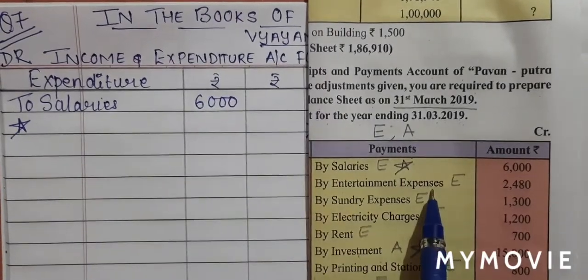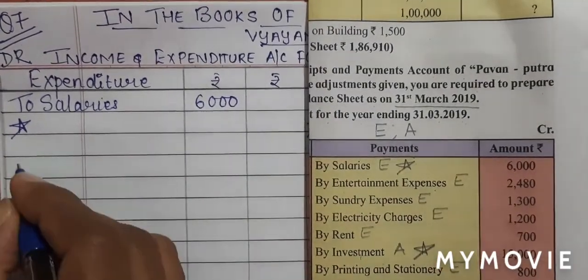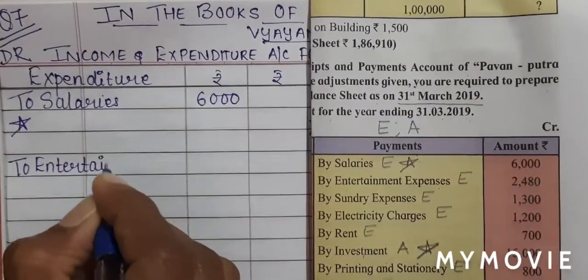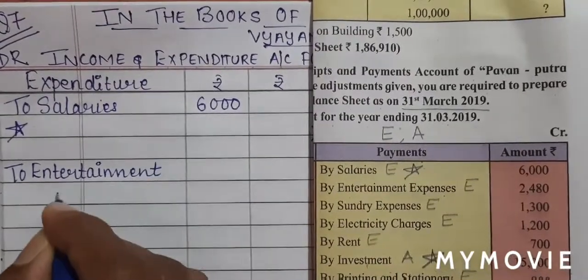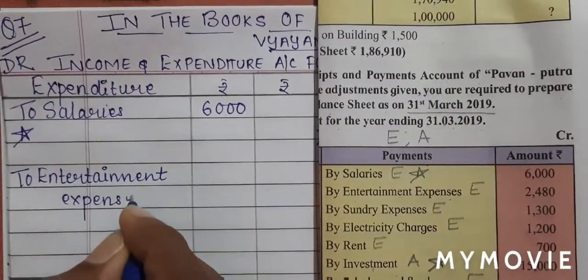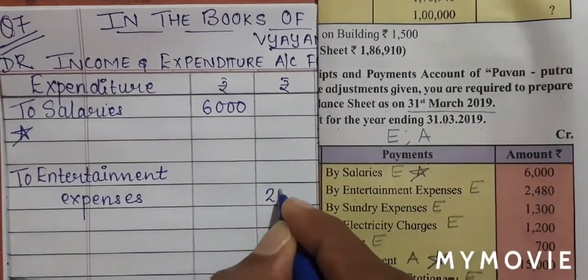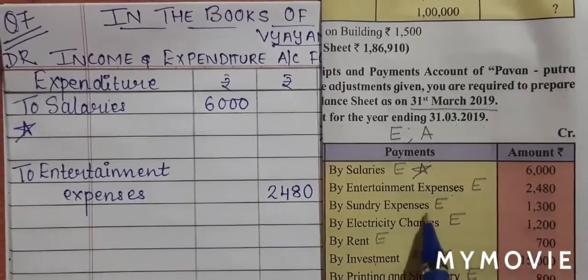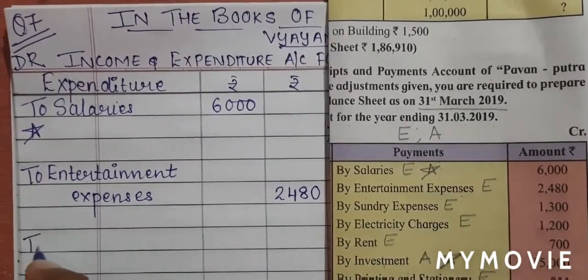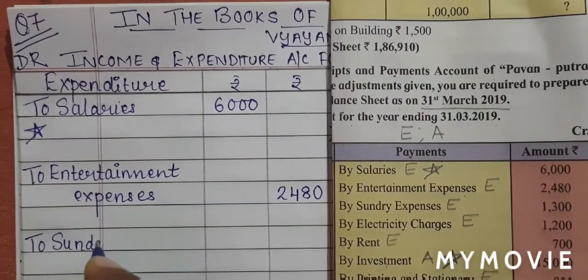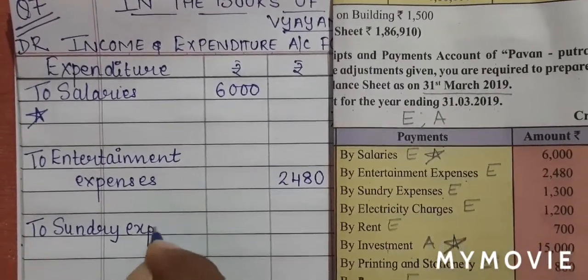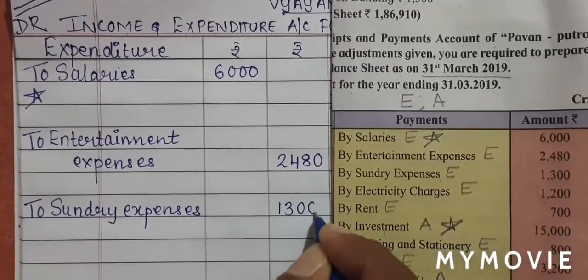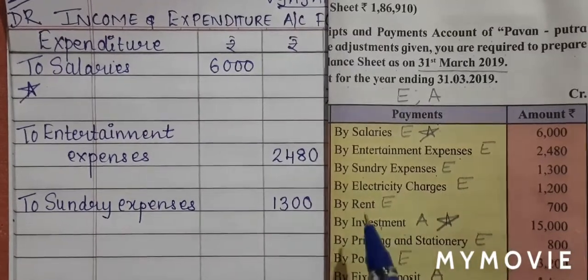Next is entertainment expenses. On the expenditure side, I'll write to entertainment expenses. No star, outer column 2,480. Next is sundry expenses. Again on the expenditure side, I'll write to sundry expenses. There is no star, I'll write it in the outer column 1300.